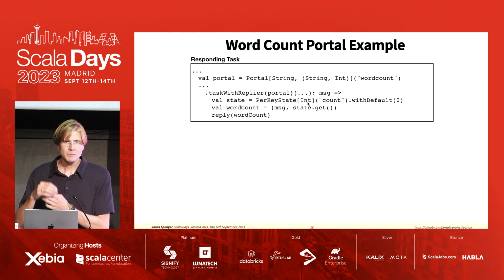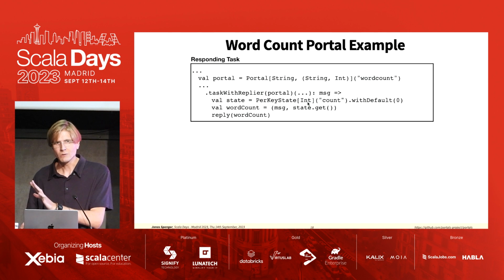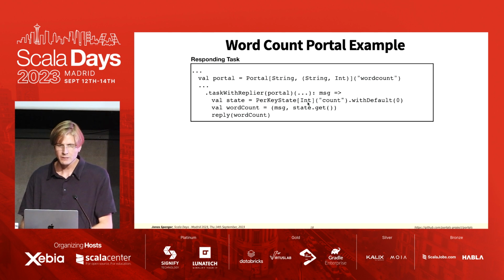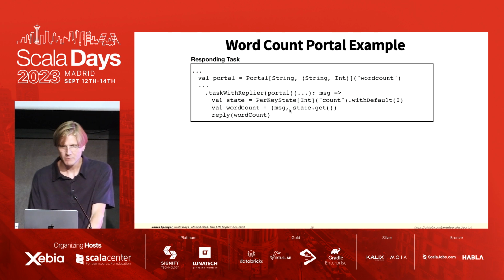Events have some key attached to them, and these events will arrive at the corresponding partition. We give it a name, count, and a default value of 0. And then we create the word count reply that we want to reply with, which is this tuple here. So we get the value from the state, and we simply call reply on the word count.